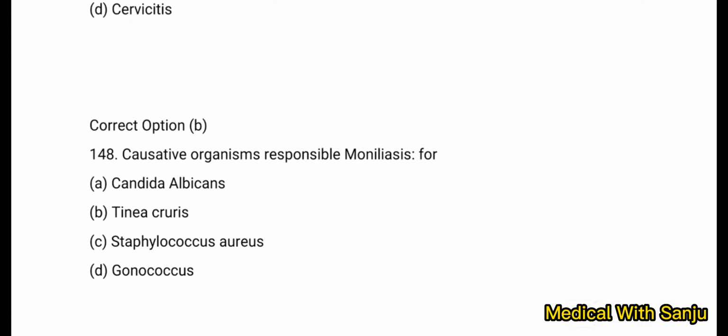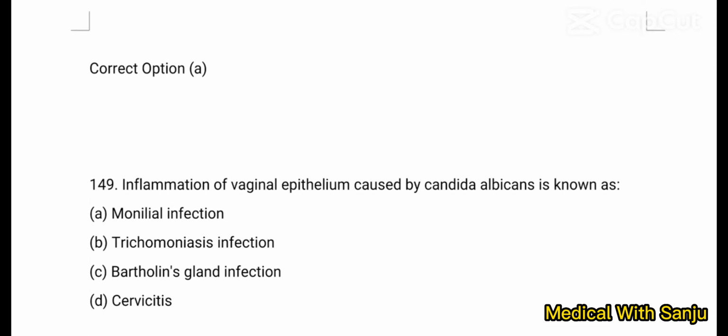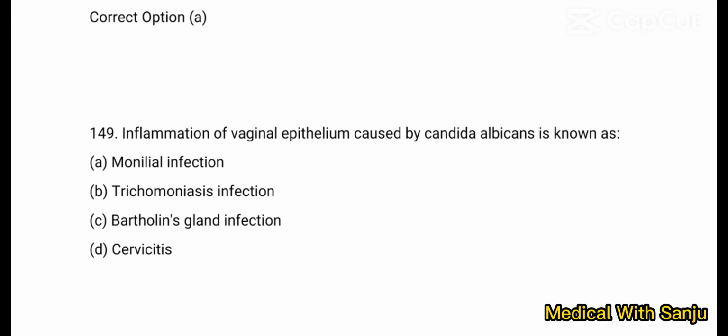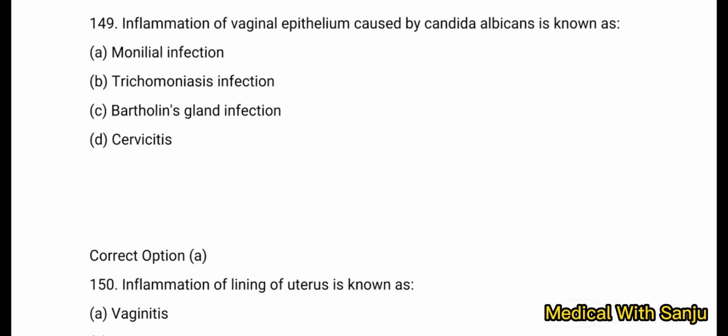Question number 148. Causative organism responsible for moniliasis. Option A Candida albicans, option B Tinea cruris, option C Staphylococcus aureus, option D Gonococcus. Right answer is option A Candida albicans. Question number 149. Inflammation of vaginal epithelium caused by Candida albicans is known as option A monilial infection, option B trichomoniasis infection, option C Bartholin gland infection, and option D cervicitis. Option A is right answer.